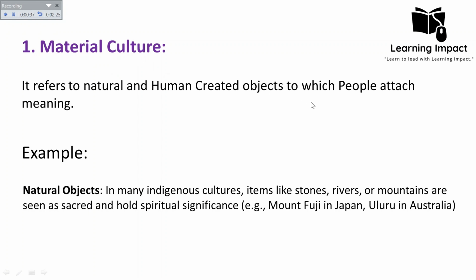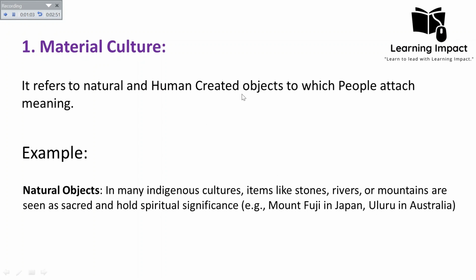As we discussed in the definition, people attach meaning to natural and human-created objects. So in the case of natural objects, when people attach some kind of meaning, like they feel that this mountain is sacred or they perceive it holds some spiritual significance, then in that way it is considered material culture. For example, Mount Fuji in Japan and Uluru in Australia.